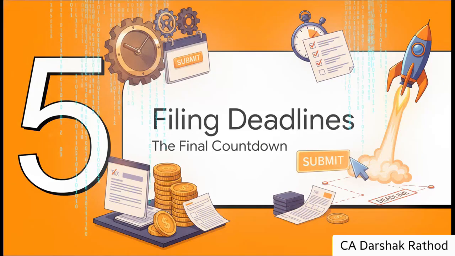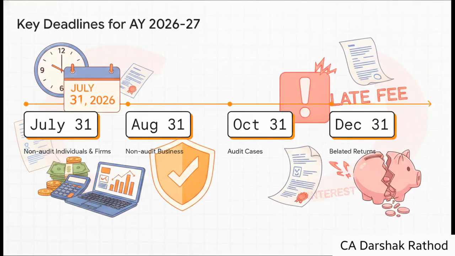Don't risk it. And finally, Part 5, Filing Deadlines and Checklists, the final countdown before you hit submit. Here's a look at your staggered deadlines. For the vast majority of non-audit individual taxpayers, which includes all you salaried folks, July 31st, 2026 is your absolutely critical date. Missing this deadline means late fees and, honestly, potential interest on any taxes you might owe.